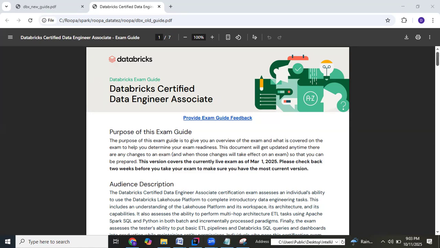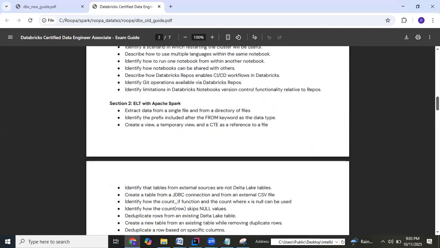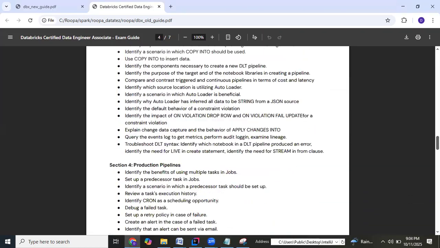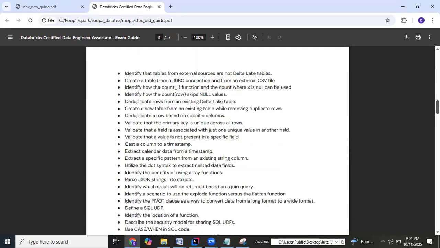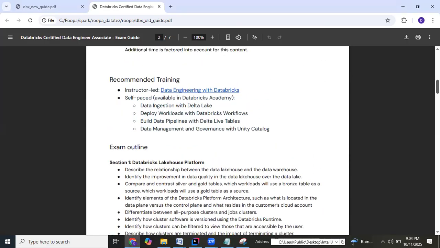If I scroll down, you could see that it has 5 different sections. I don't say they have completely changed the syllabus.